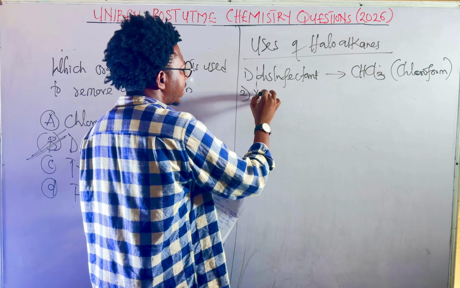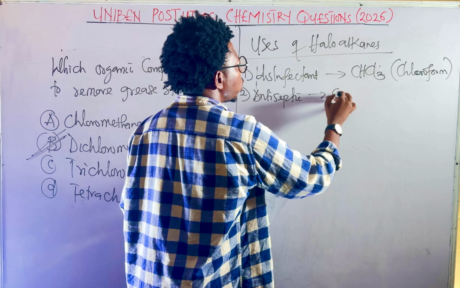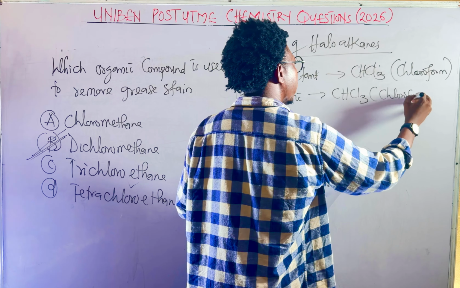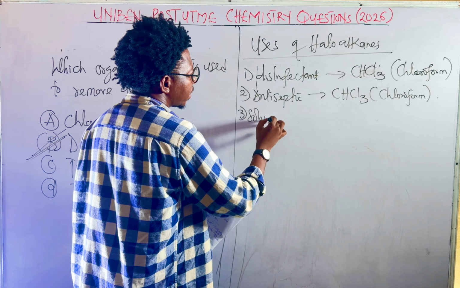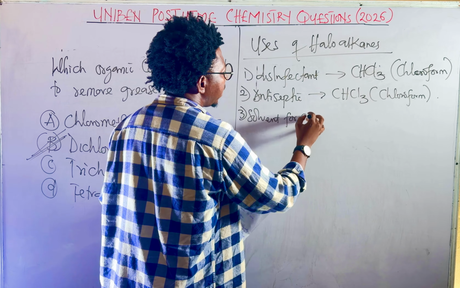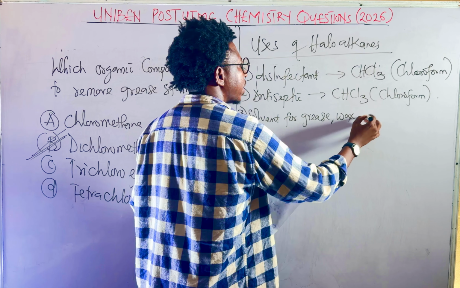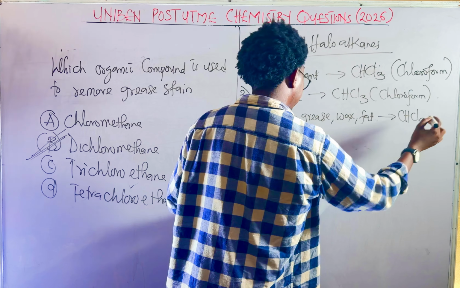Number two, antiseptic. We also use trichloromethane, chloroform. Number three, solvent. For grease, wax, and fat, we also use trichloromethane.